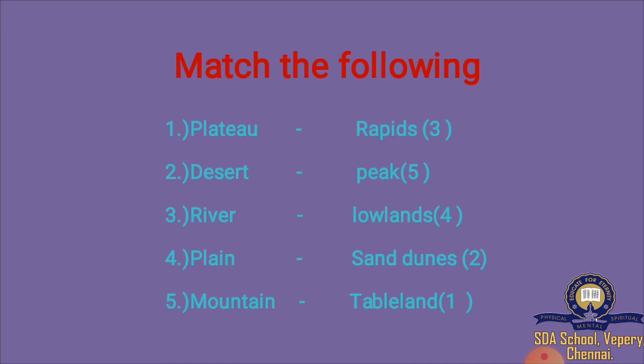For plains, lowlands. Mountain, peak. The correct answer, I will repeat: for plateau, tableland; desert, sand dunes; river, rapids; plain, lowlands; mountain, peak.